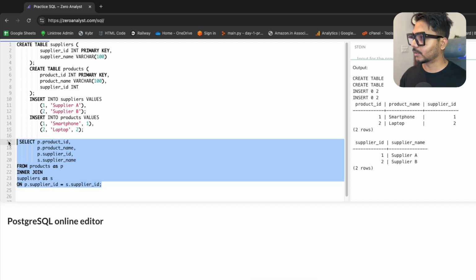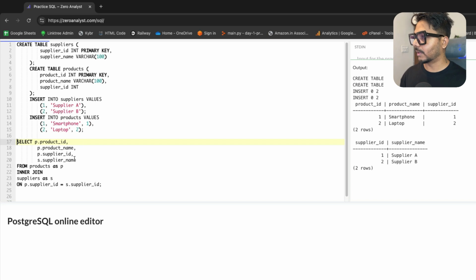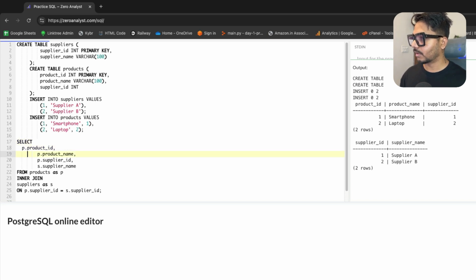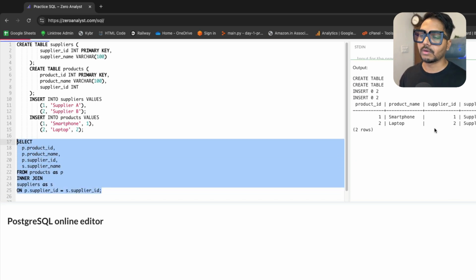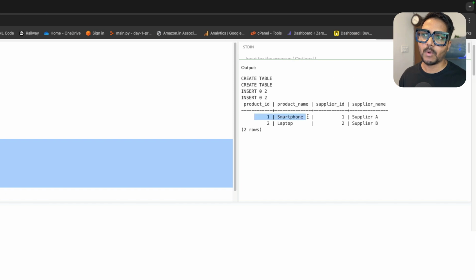So let's run this query to see if this query is correct or not. Let me just reorganize it. Okay, so let's go ahead and reorganize it properly. Let's execute it, so we will be getting the answer. So we can see we have all the products along with their supplier name right now.